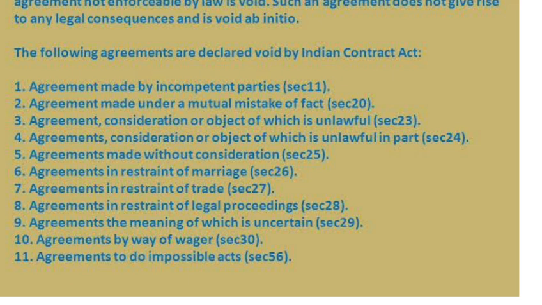Next one is agreement without consideration. For making a valid contract, consideration must be there. If you are making an agreement in which there is no consideration, that agreement is totally a void agreement. Another one is agreement in restraint of marriage. If you are making an agreement to restrain the marriage of any person, that is also a void agreement.